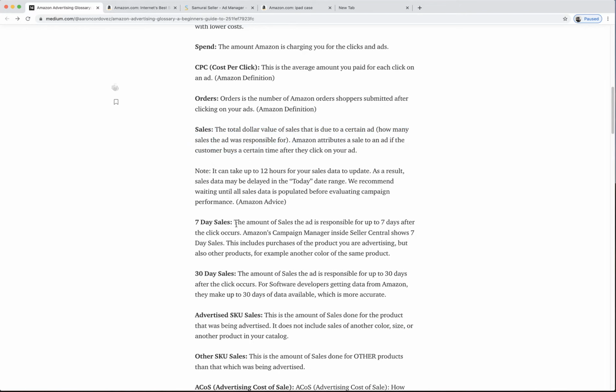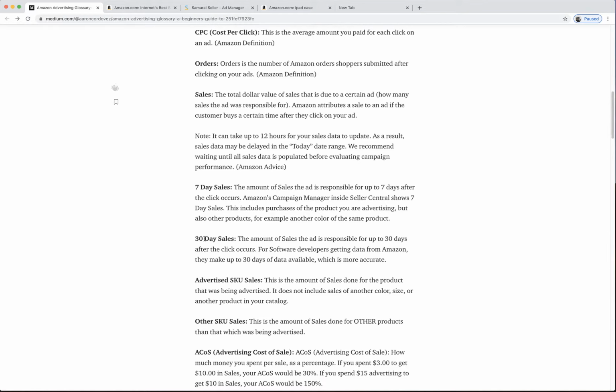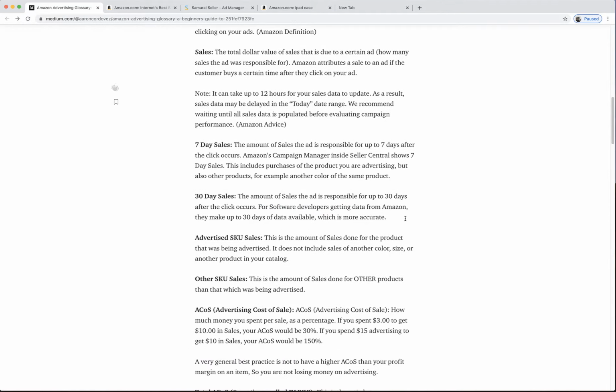Okay, good. So 7-day sales. You'll see that in some reports. That's just counting 7 days after the click. So if someone bought 8 days after the click, this will show absolutely nothing. 7-day sales will say 0, just because they didn't count it. And this is what reflects on Amazon's interface called Campaign Manager. Okay, 30-day sales. After the click occurs, 30 days of sales. Software developers getting the data from Amazon, they give us 30 days available, which is awesome.